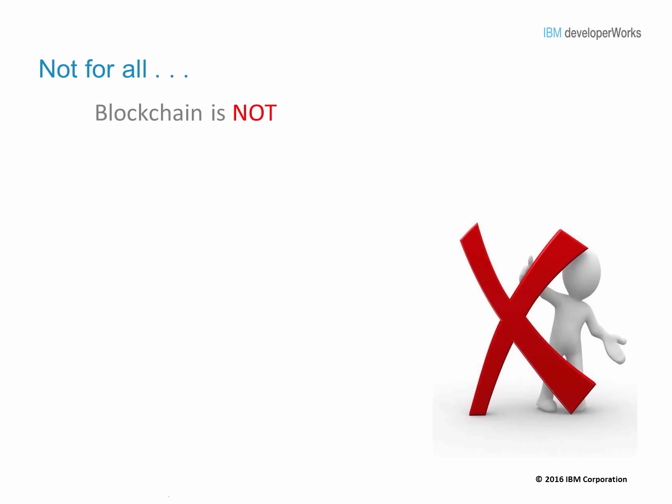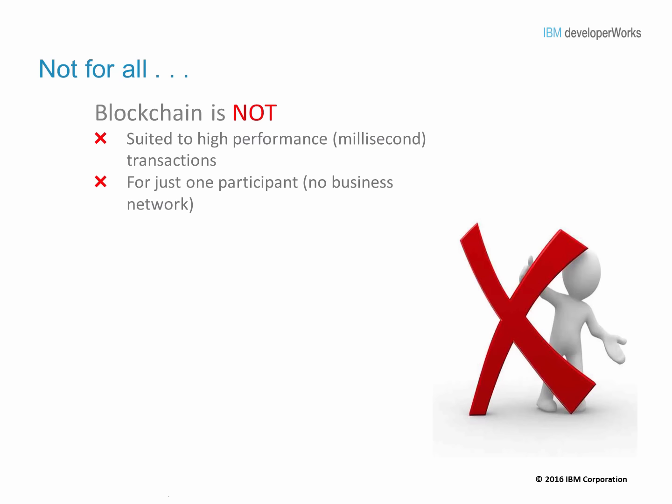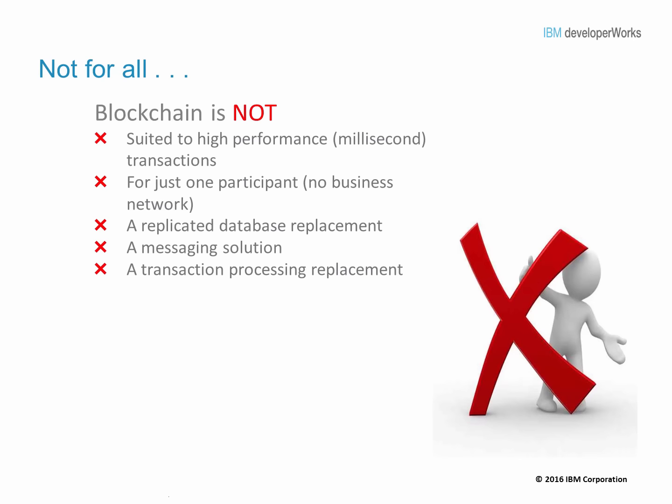Here is a simple indicators chart that helps us choose blockchain for the right set of business problems. First thing is blockchain is not suited for high performance transactions. Blockchain is not just for one participant type of applications. Blockchain is not a replicated database replacement. Blockchain is not a messaging solution. Blockchain is not a transaction processing replacement. And blockchain is not suited for low value, high volume transactions.